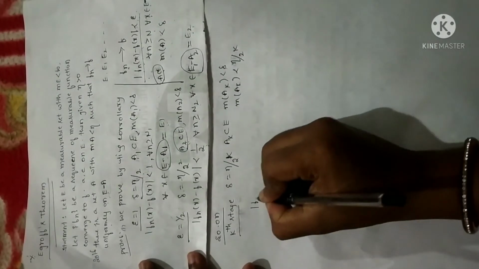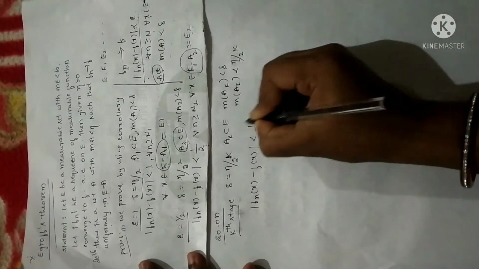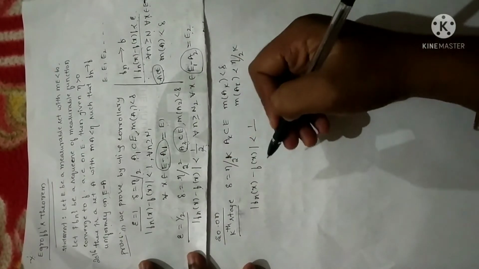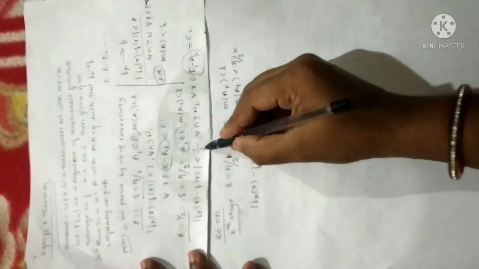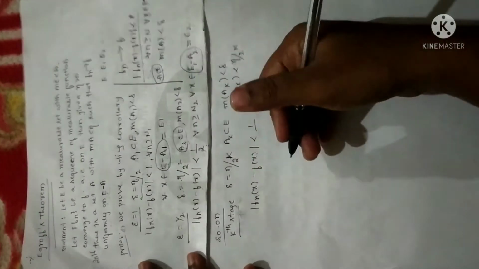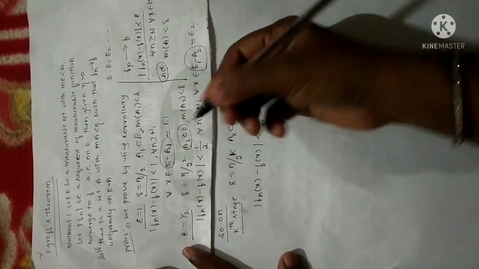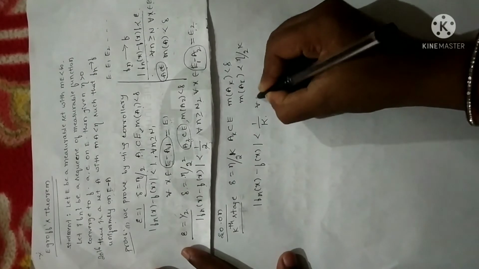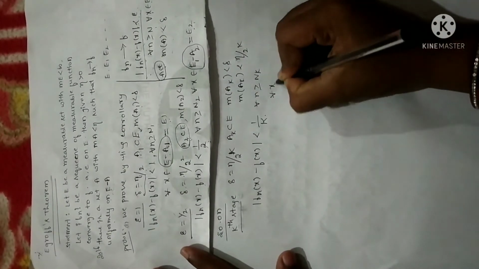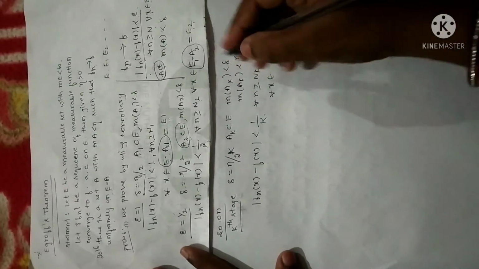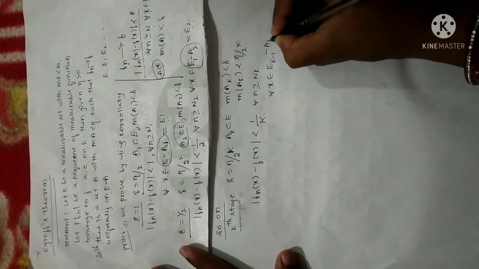Now this step will become, that is fn of x minus f of x will be less than 1 divided by 2 in this case. In the third case it is 1 by 2 square. In the fourth case it is 1 by 2 power 4. Right? So when you continue the same process, I can write this as 1 by k, for all n greater than or equal to, in place of n2 I can write nk, and for all x belongs to E1 minus A2, generalizing it, can be written as Ek minus 1 minus Ak.